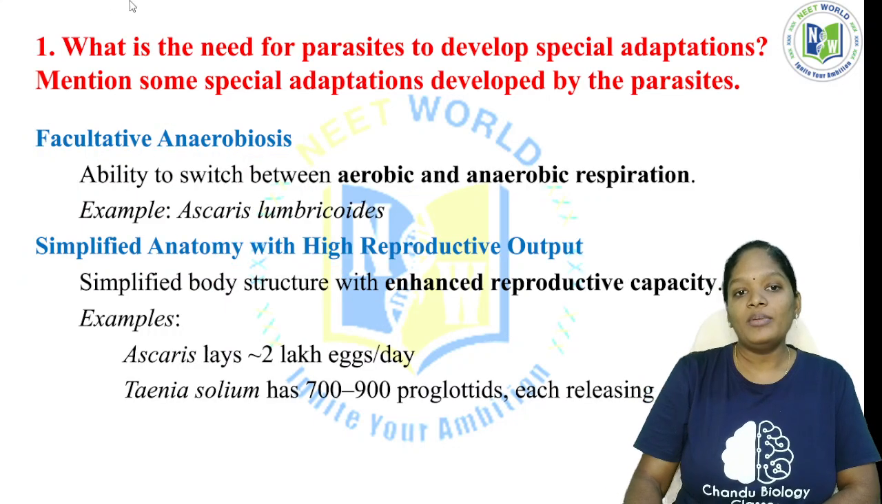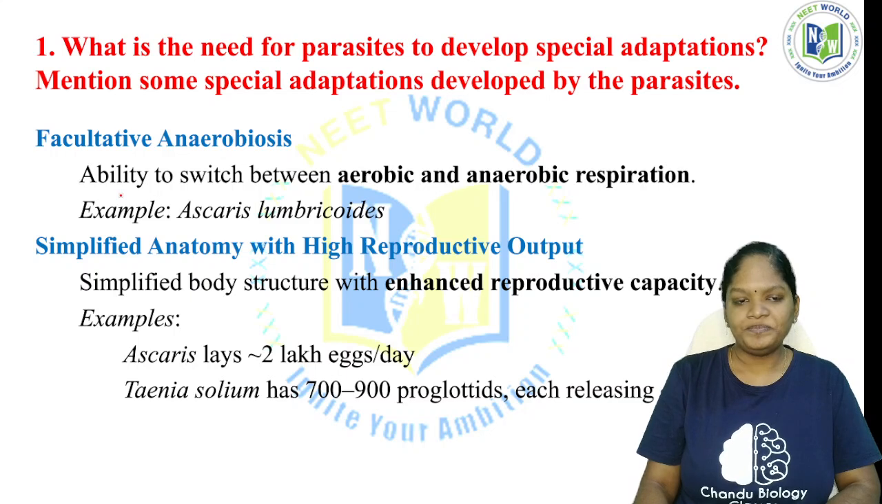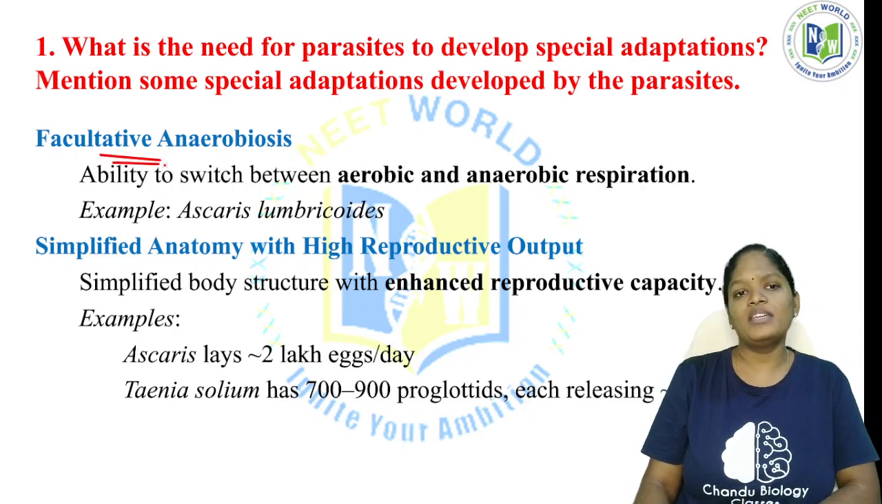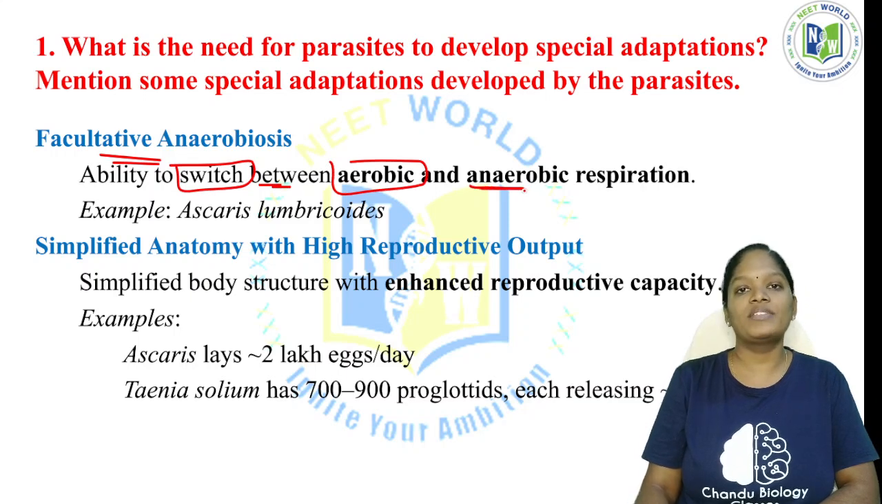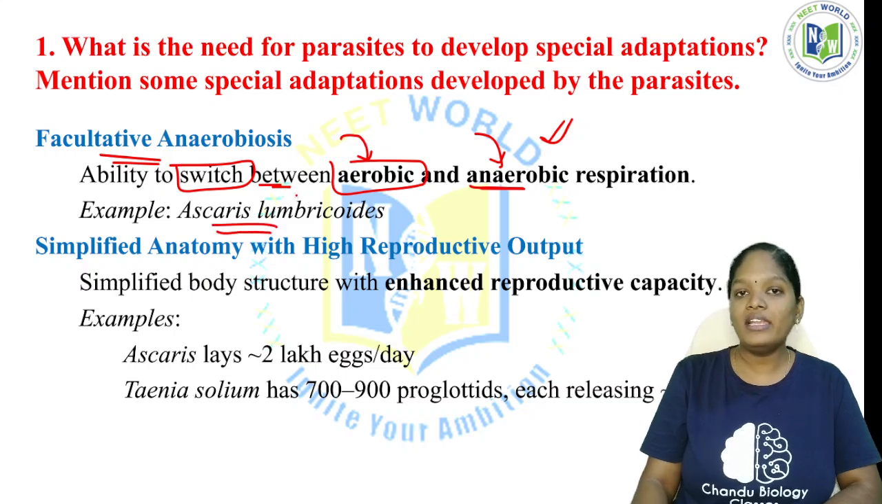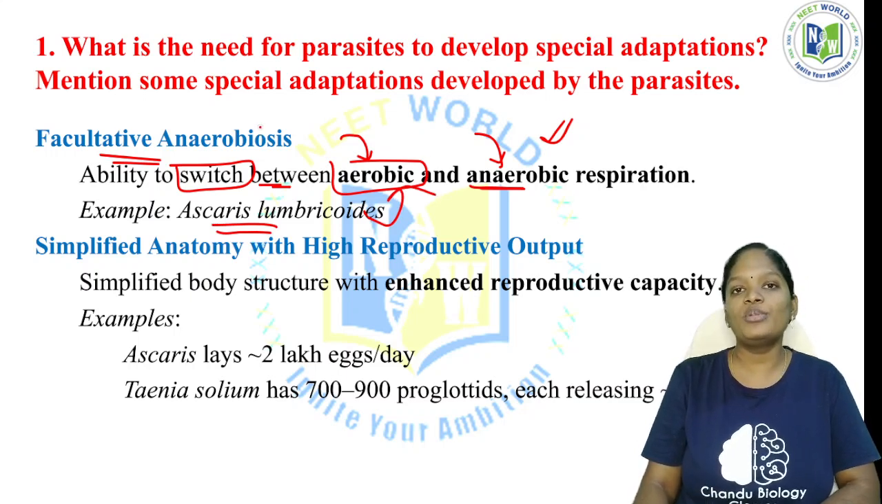Facultative anaerobiosis means they have the ability to switch between aerobic and anaerobic respiration, which means they have the capacity to survive with oxygen or without oxygen. This is the best adaptation, because Ascaris lumbricoides can live in conditions where oxygen is available and where oxygen is not available, just the opposite of the obligatory anaerobes.